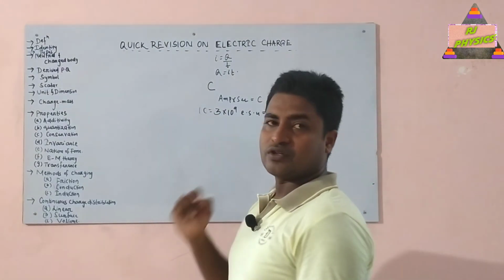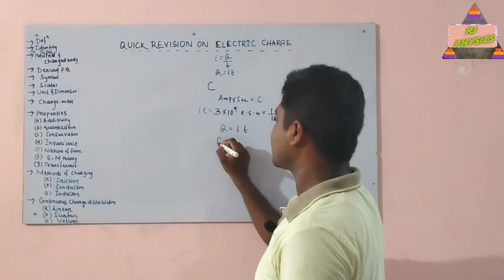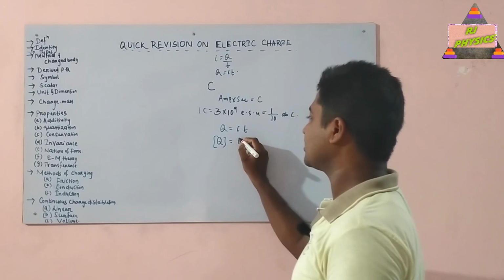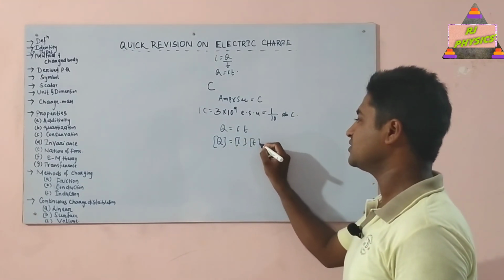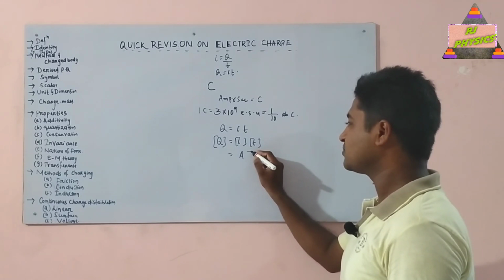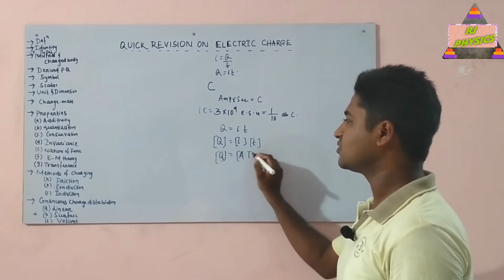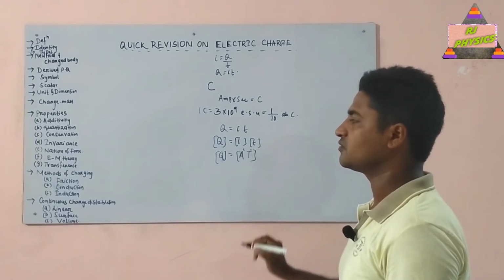Now what is the dimension of charge? As Q is equal to I into T, so we can write dimension of Q is equal to dimension of I into dimension of T, and we know that dimension of I is taken as A and dimension of T is taken as T. That's why the dimension formula of charge Q is equal to AT, or simply A1 T1. You can also write AT.